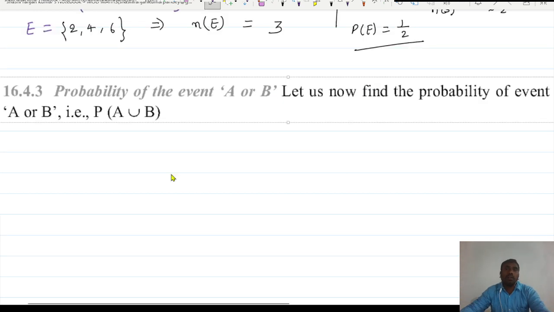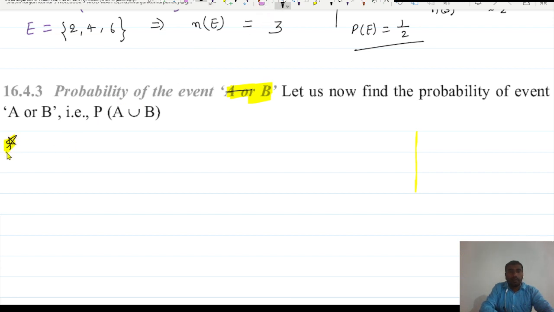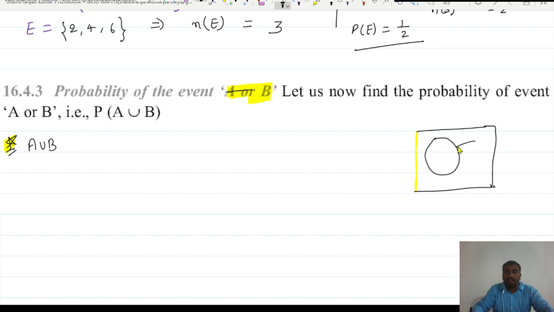Okay, so next one is the probability of the events A or B. Let's see how we can find this one. A or B means union, so here we have to find A union B. Let us suppose this is our sample space, and we have two events, event A and event B.